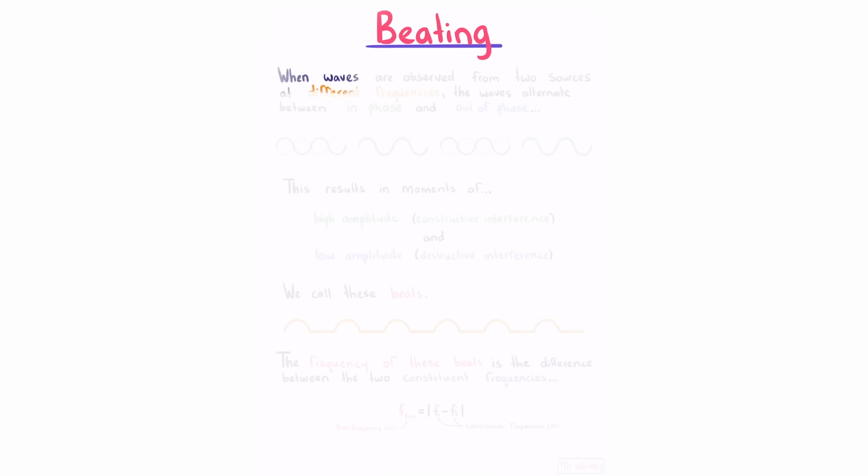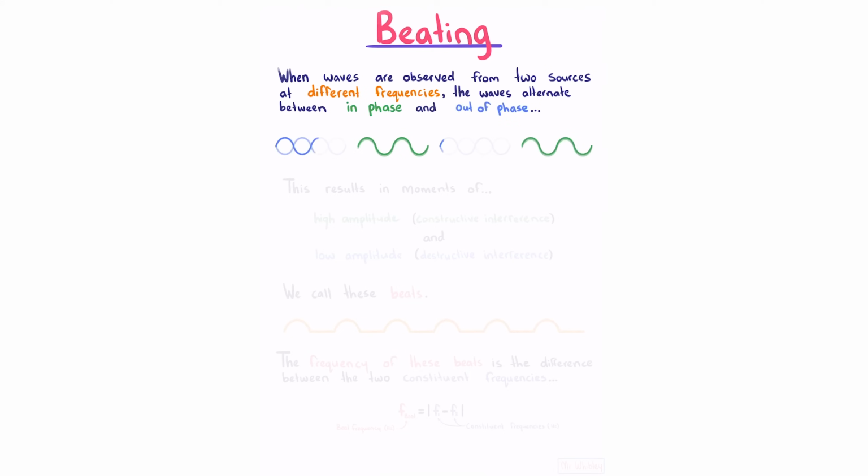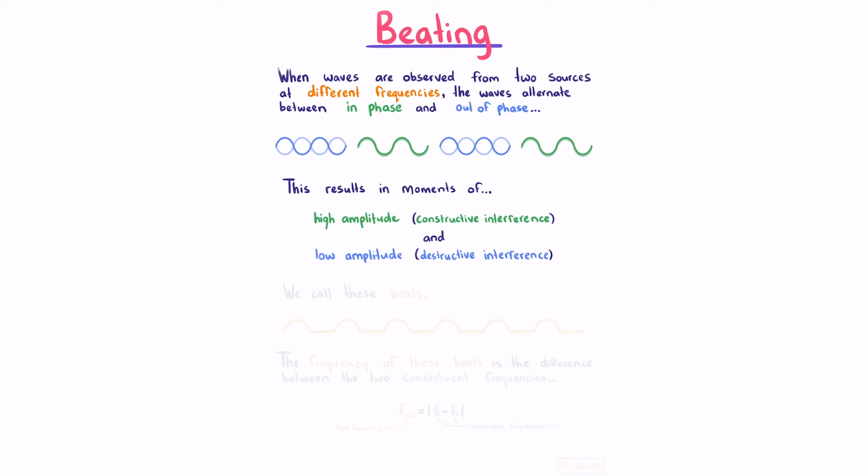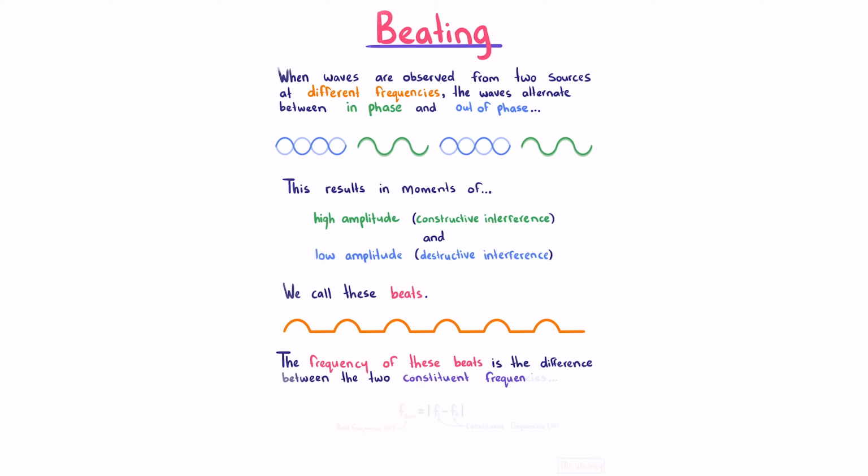Beating. When waves are observed from two sources at different frequencies, the waves alternate between in-phase and out-of-phase. This results in moments of high amplitude constructive interference and low amplitude destructive interference. We call these beats. The frequency of these beats is the difference between the two constituent frequencies, and so our beat frequency is the magnitude of our two constituent frequencies.